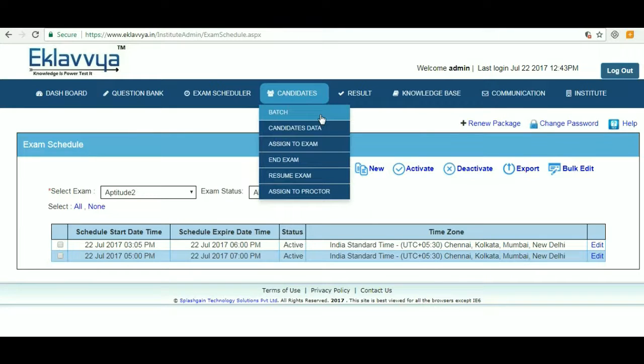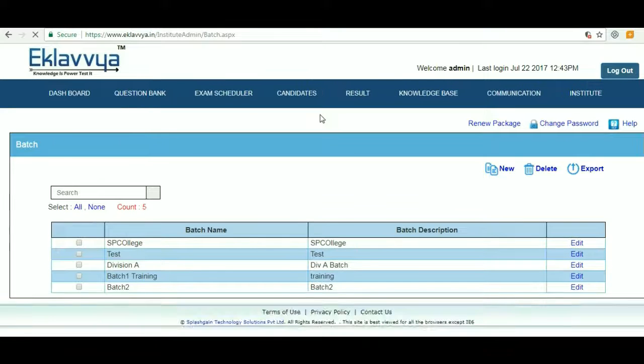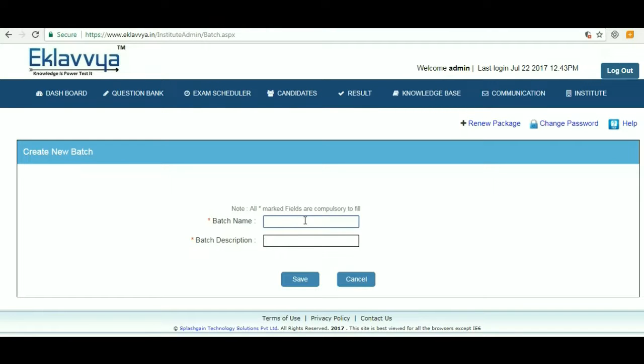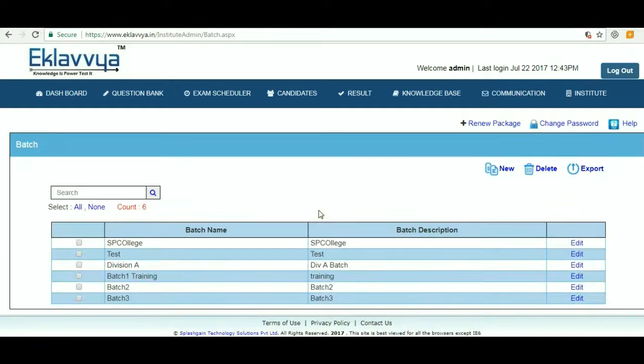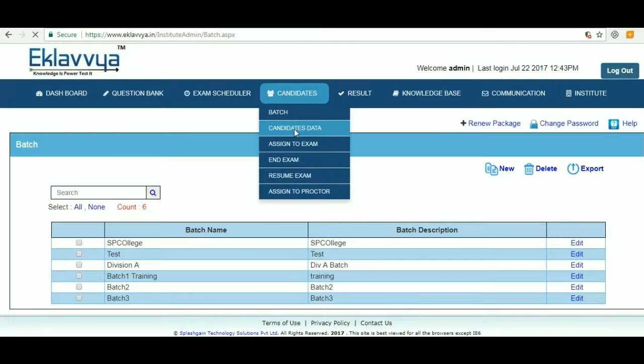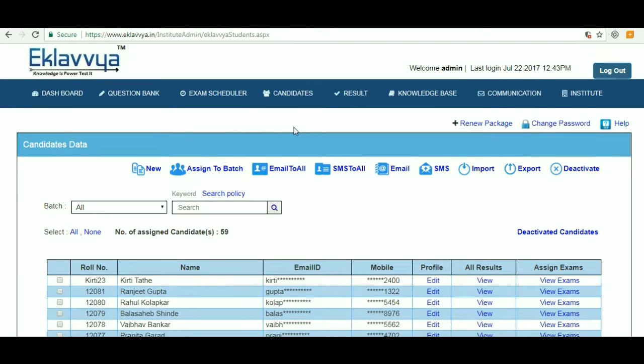Candidate Data Management. Now I'm moving to the screen Candidate Data. The first step for entering candidate data is defining the batch. A batch can be considered as logical entity. There is a facility to define a new batch and edit the existing batch. I'm creating a new batch here. The next step is adding candidate data in the system.